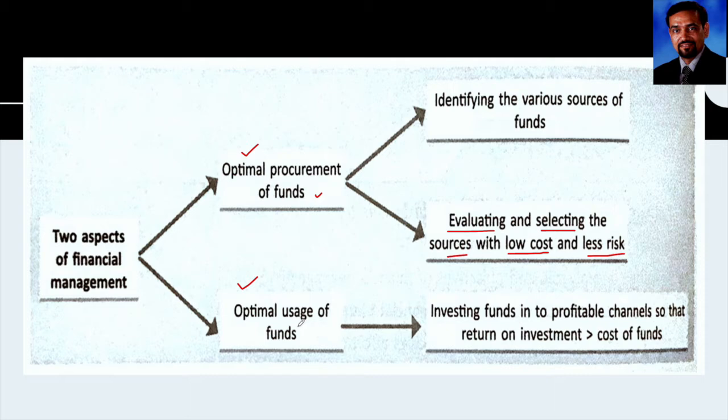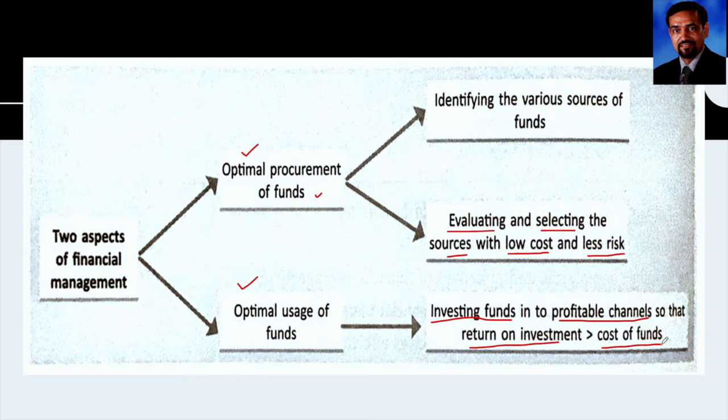So here uses of funds means what? We need to invest funds in profitable channels only. And how can you ensure that this is a profitable channel? When you can ensure that the return on investment is more than the cost of funds, right?